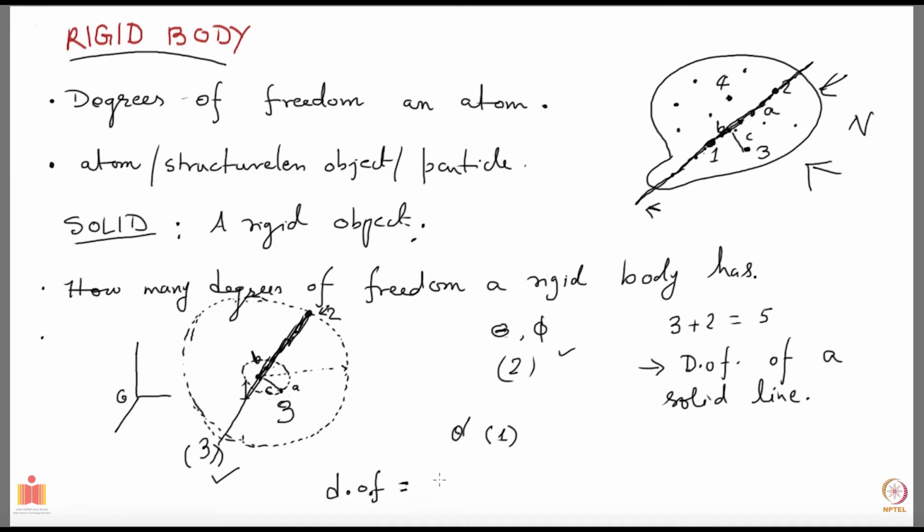So you need 3 to specify the coordinates of the first particle, then the coordinates of the second particle, 2, since all particles on the line are fixed. Then for any third particle, whichever you like, you need one more, that angle on the circle, and there's nothing else left. All particles are completely fixed in space now, and this is 6. So you have 6 degrees of freedom for a rigid body.